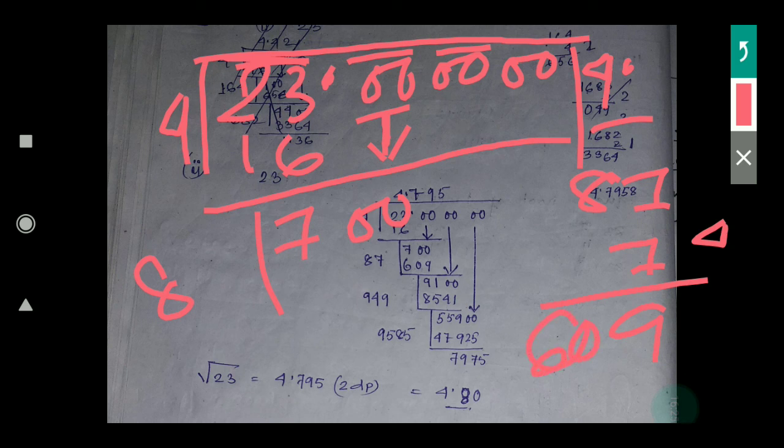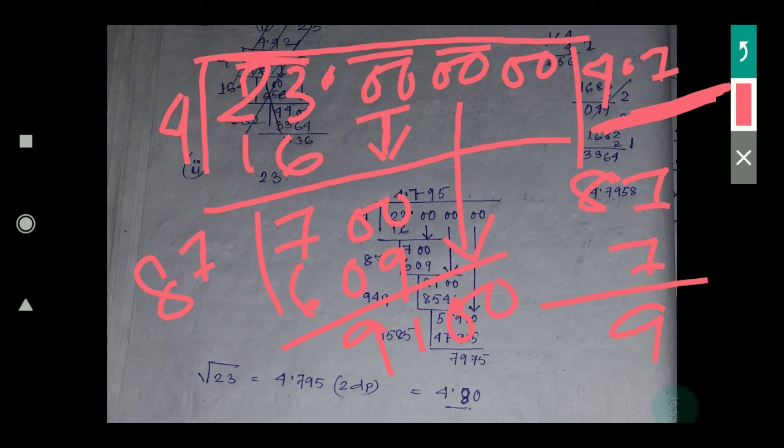609. So if you take 8, 8 8s are 64, again 8 8s are 64, it will be bigger than 700, so we have to take this one, 7 only. So I have taken here 7. How much will it be? 609. If you do the subtraction, you will get 191. Again this 0 will directly come, because I have to continue this process up to 3 decimal places, then only we can round off up to 2 decimal places. So that 0 will come down.